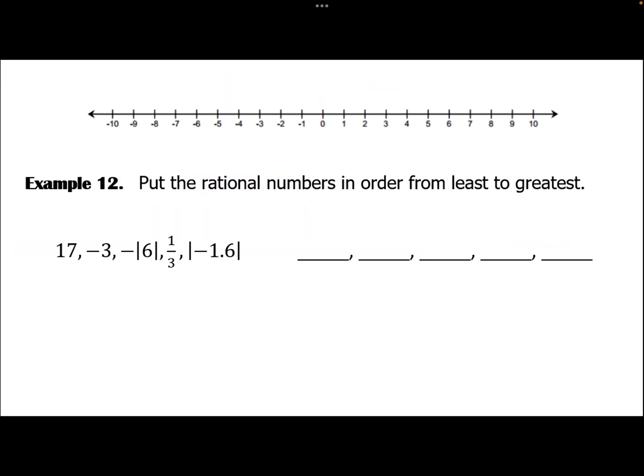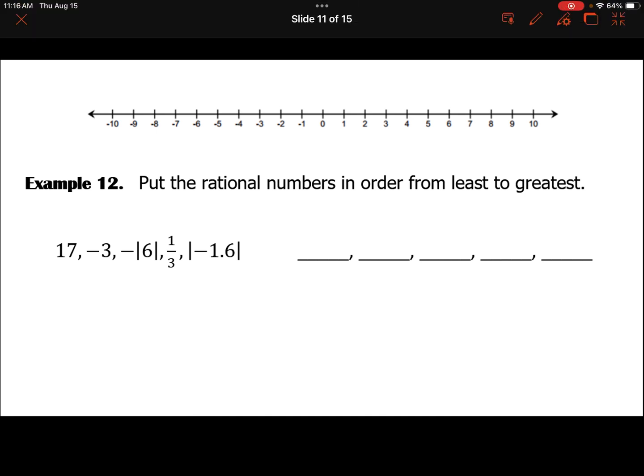And so we're supposed to put these in order from least to greatest, I apologize. So we can kind of use that number line again. What I like to do is go through and write each and every one of them. So this is 17. This is still -3. This is the opposite of the absolute value of 6. Well, the absolute value of 6 is 6, and then the opposite of it would be -6.